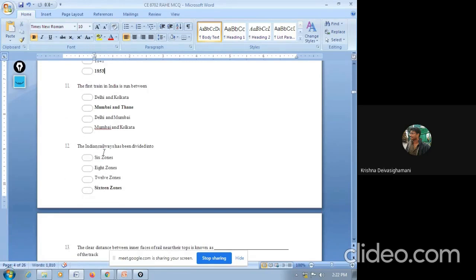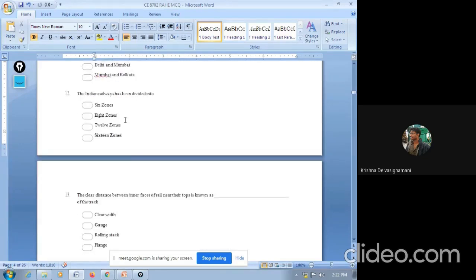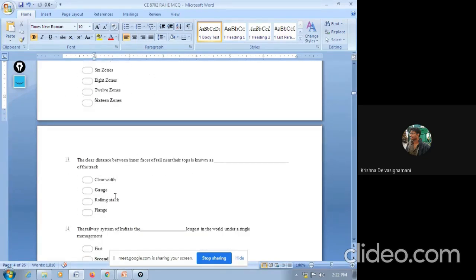Question number 12. The Indian Railway has been divided into how many zones: 6, 8, 12, 16? So the answer is 16 zones. Question number 13. The clear distance between the inner faces of rails near the tops is known as dash of the track: clear width, gauge, rolling stock, flange. So the answer is gauge.